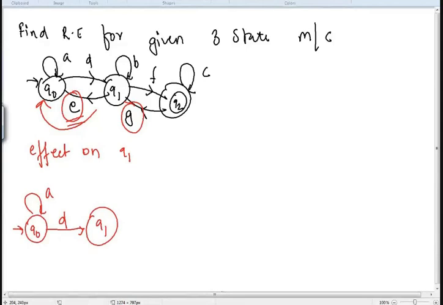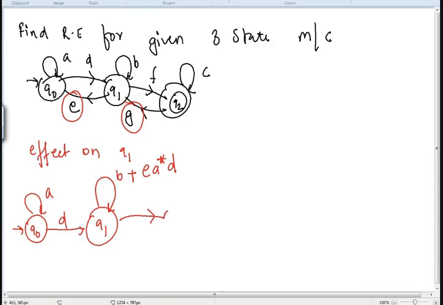Because A is having a loop, right? So it will be E, A star, D. So I give a self loop which will take B plus, because B as it is I need to keep it, E, A star, D, right?